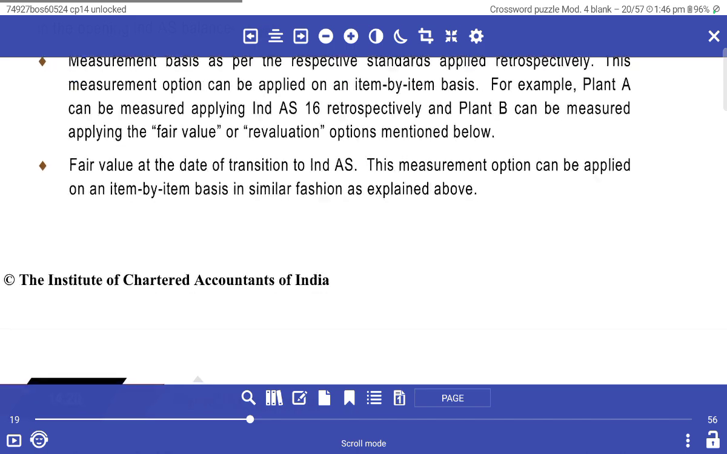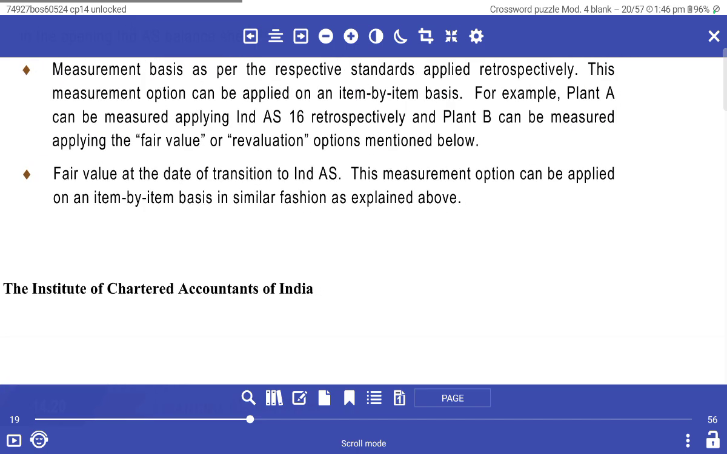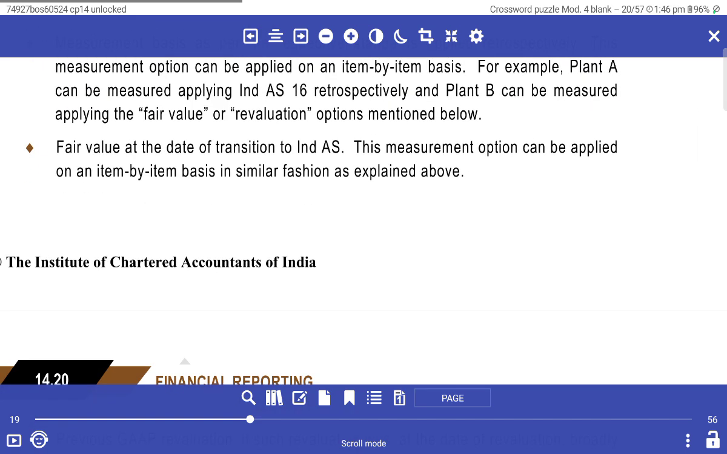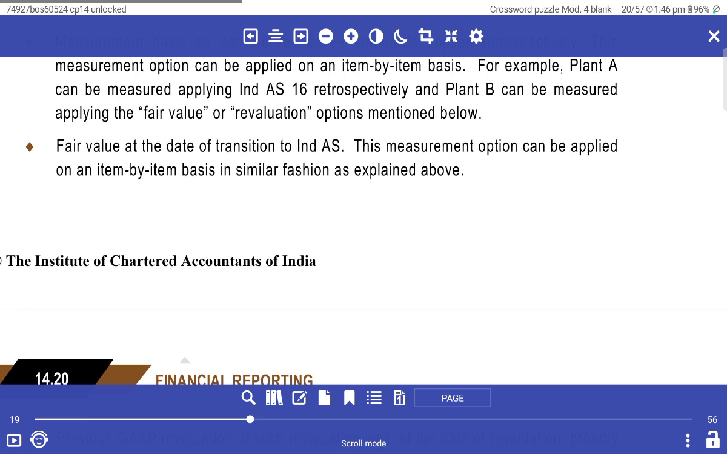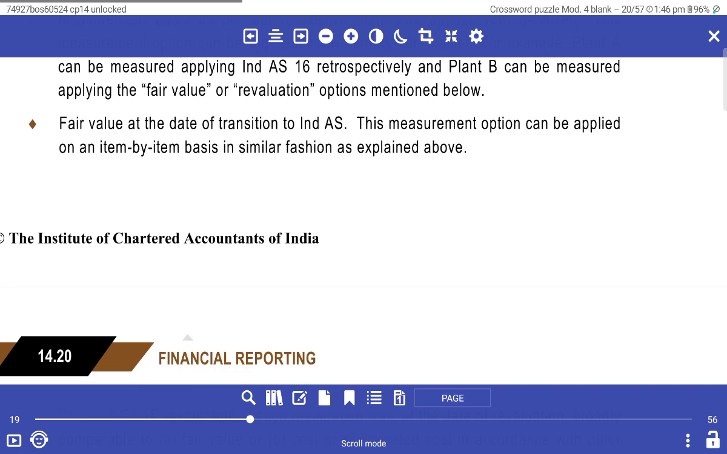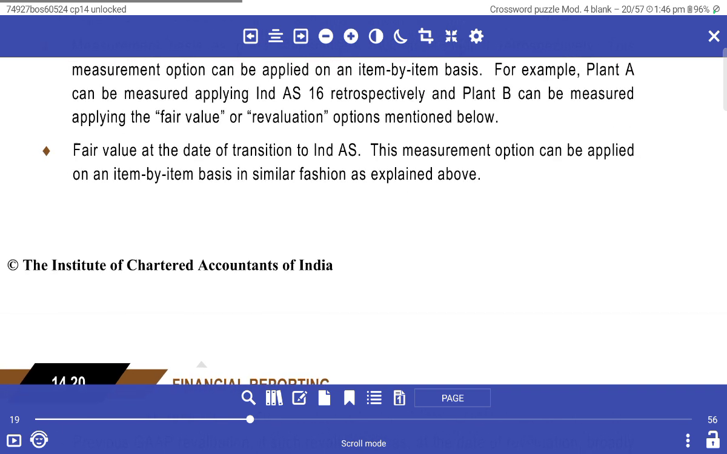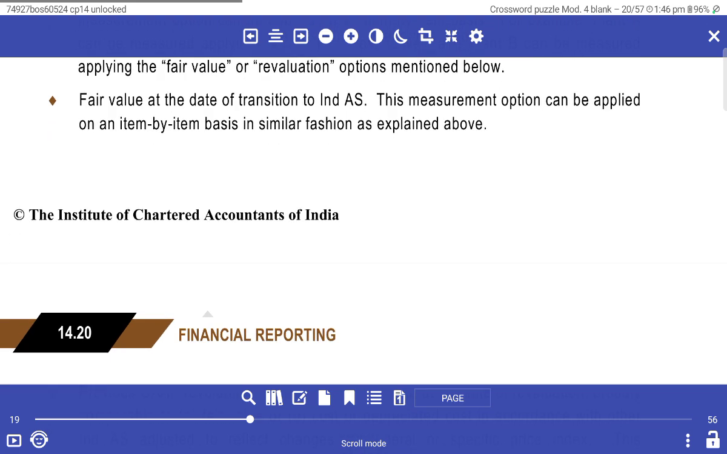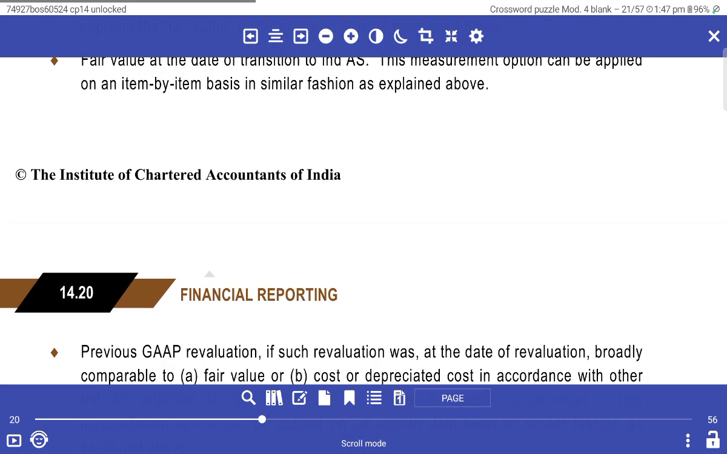For example, plant A can be measured by applying Ind AS 16 retrospectively, while plant B under Ind AS 16 can be measured at fair value as deemed cost at the date of transition. The measurement option can be applied on an item-by-item basis in a similar fashion as explained above.